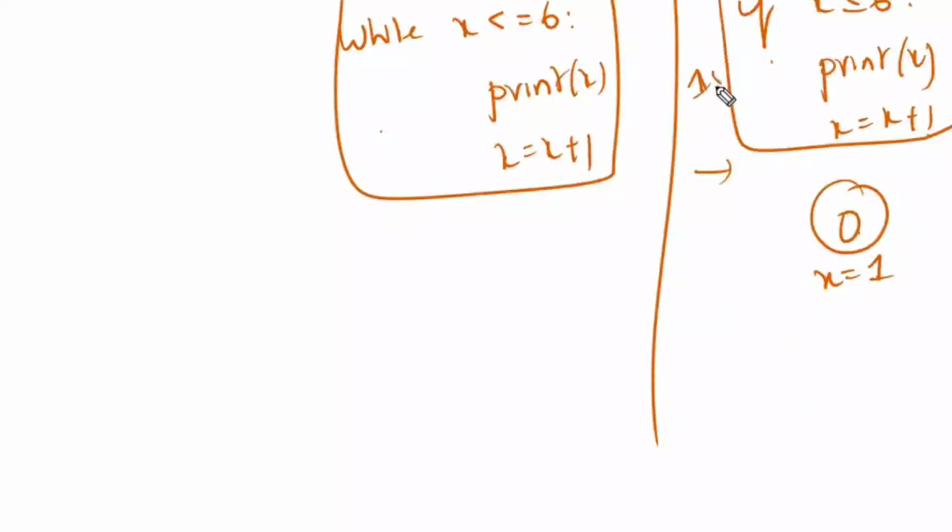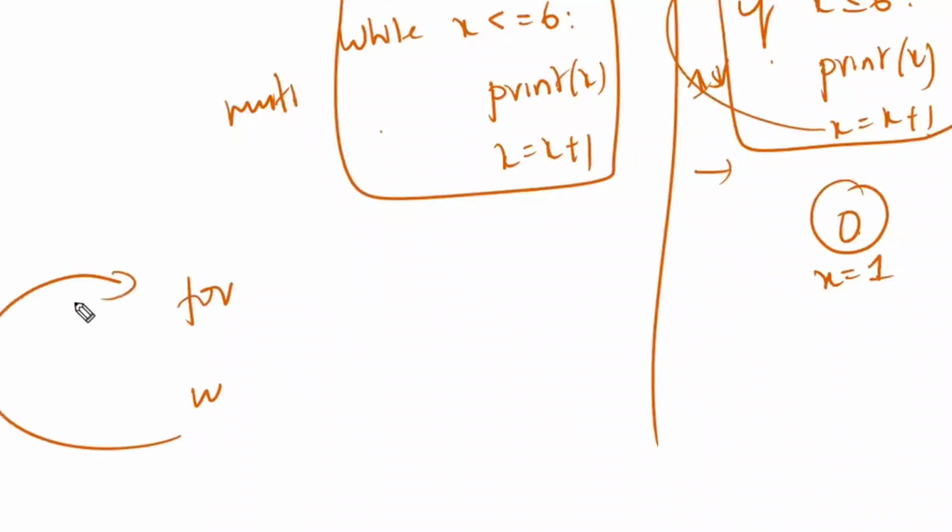Executing one time is the if block. Executing multiple times is the while loop. A loop is called repetition, doing the same thing again. The if will check only one time, and after this it will not come back here. It is not a loop. Either for or while only will come back to the original position to execute once again, whereas if checks one time and gives the answer one time.